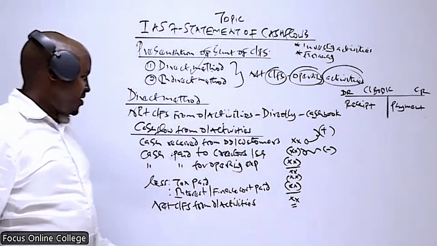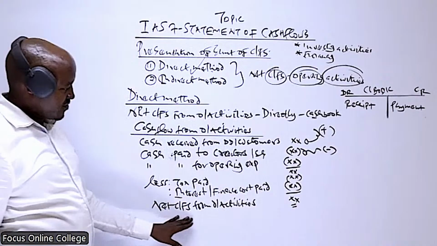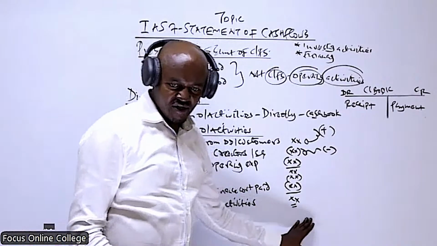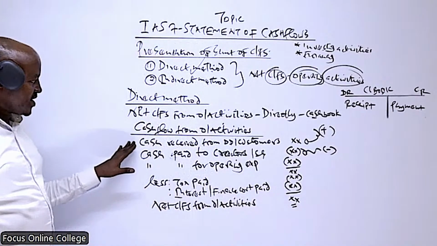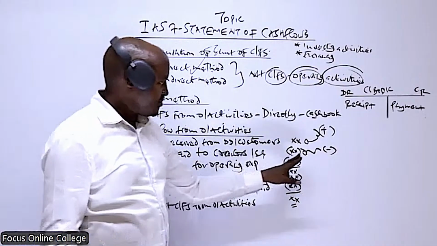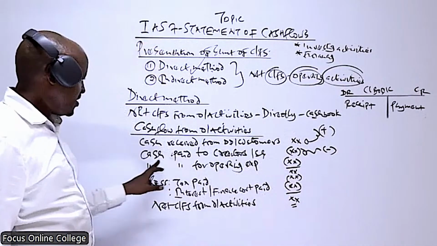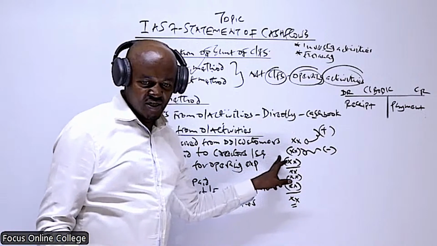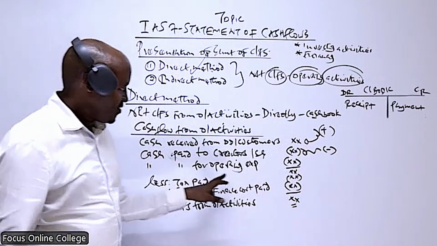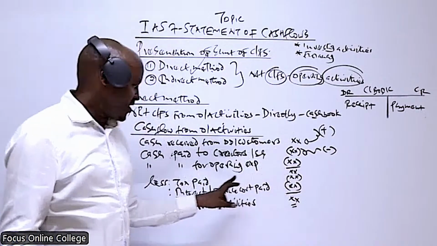Yes, so basically this is how we determine the net cash flow from operating activities. So you can see what we consider here. Cash received from debtors or customers being a cash inflow. Cash paid to creditors or suppliers is a cash outflow. Cash paid for operating expenses, a cash outflow.